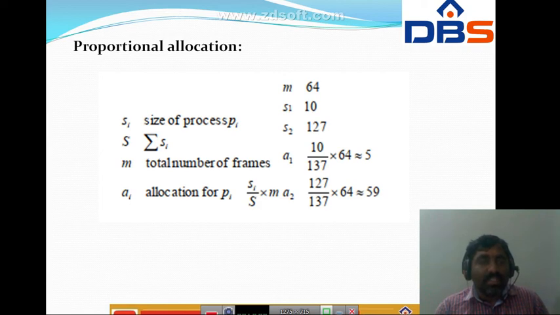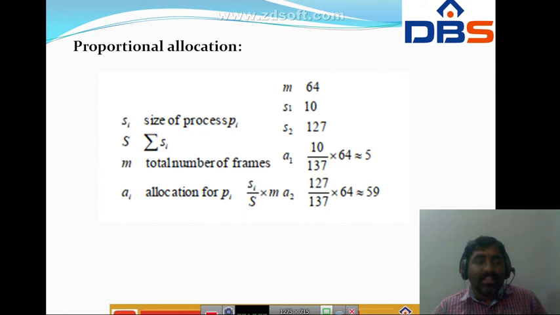Here two processes are there. Process P1, P1 size is S1, that is 10. P2 size, that is S2, is 127. So capital S is nothing but sigma Si, that is S1 plus S2. So the size of the two processes is 10 plus 127, that is 137. Here m is nothing but the total number of frames, that is 64, which is given.